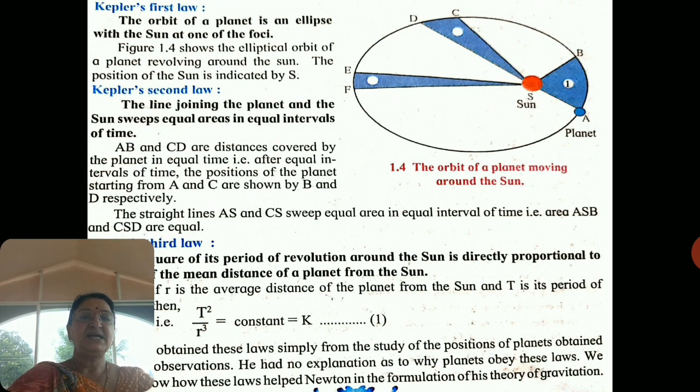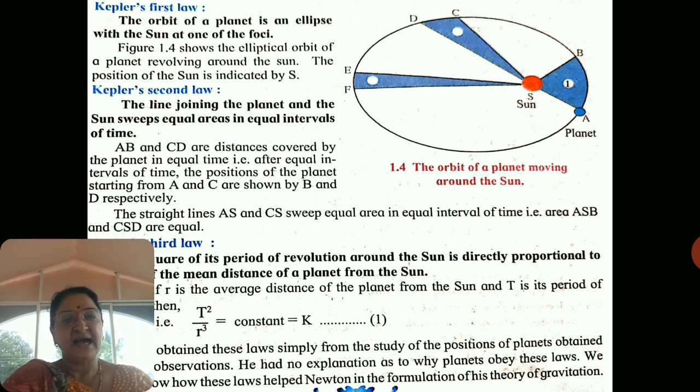Now the third law stated by Kepler is that the square of the period of revolution of a planet around the sun is directly proportional to the cube of the mean distance of the planet from the sun. First, what is the period of revolution?